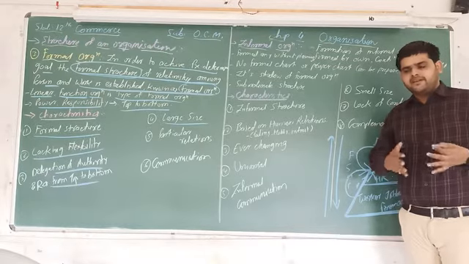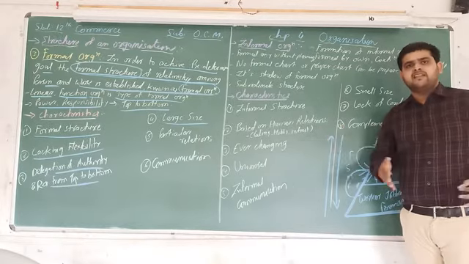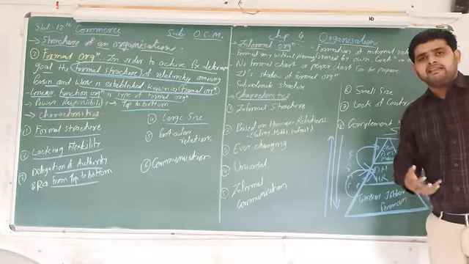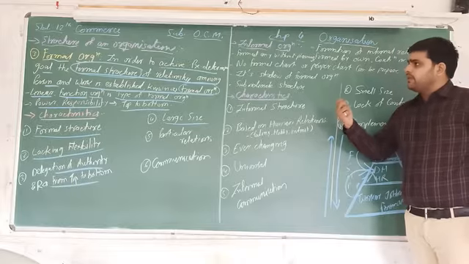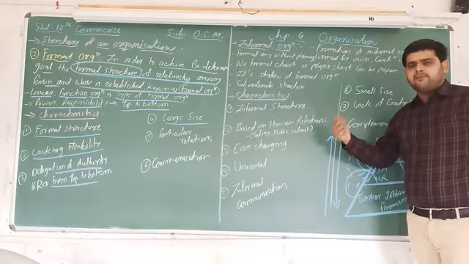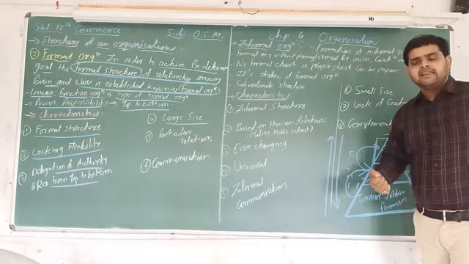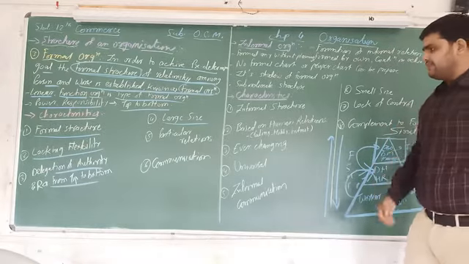For example, when 100 employees, 500 employees, or thousands of employees are there, this type of organization is helpful. So formal organization is helpful when there is a large scale industry or business.